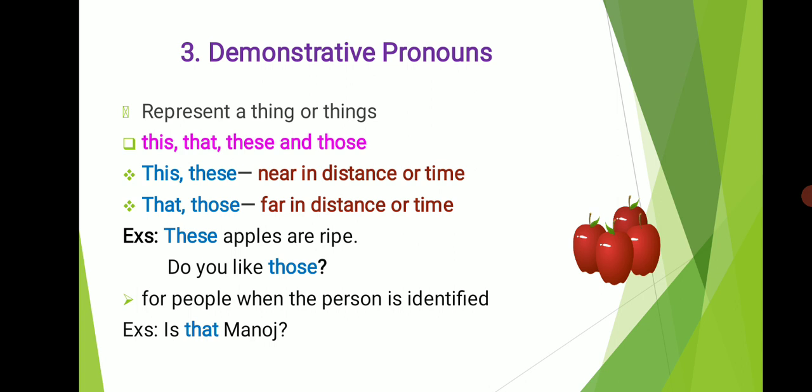Also, demonstrative pronouns are used to refer to people when the person is identified. For example, is that Manoj? So if you are able to identify a particular person, for example, by their voice, we can ask this question, is that Manoj? Here we can use the demonstrative pronoun to refer to a person when we are able to identify the person.